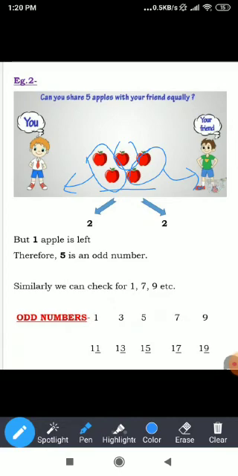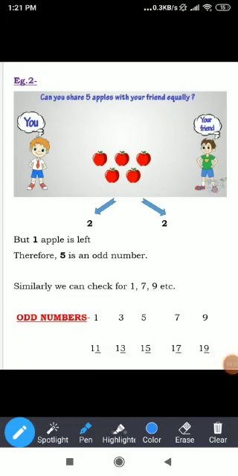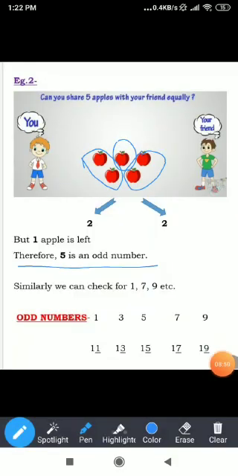Now let's check the other condition, that are we able to arrange it in pairs or not? Now, a pair is a group of 2 objects. So let's start making pairs here. 1 pair, 2 pair. Again, this apple is left. It is not making a pair with anyone. So we can say that 5 is an odd number. 3 was also an odd number and 5 is also an odd number. Similarly, we can check the concept of odd numbers for 1, 7 and 9.